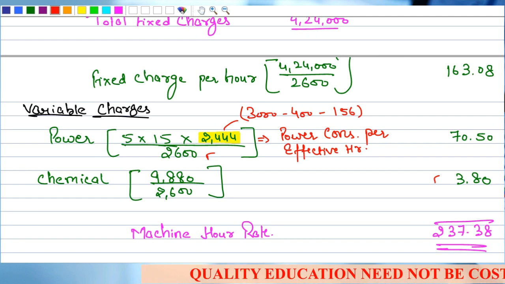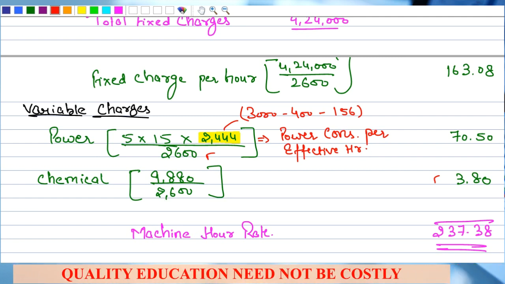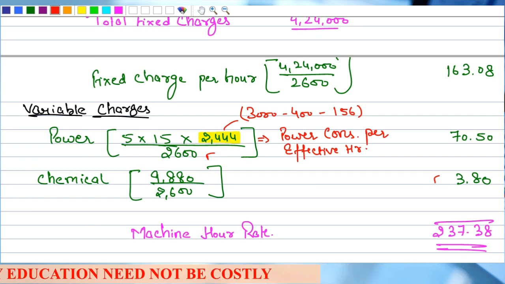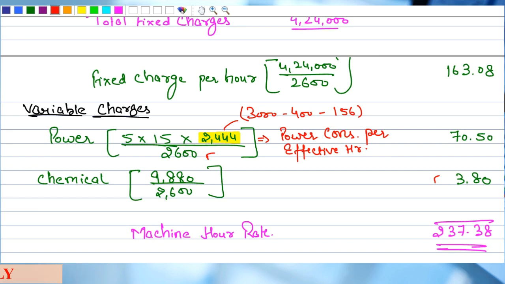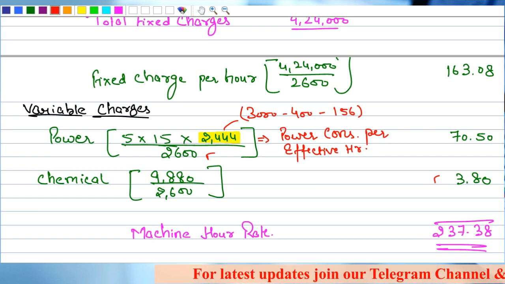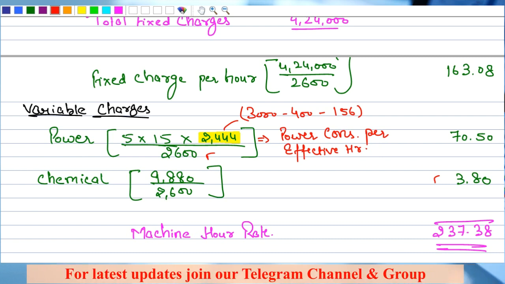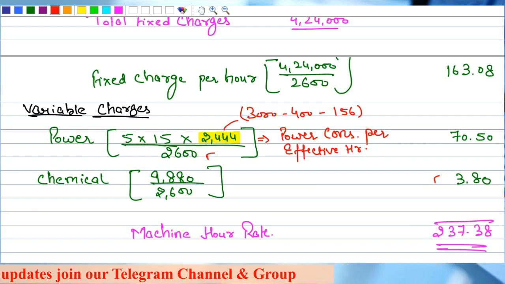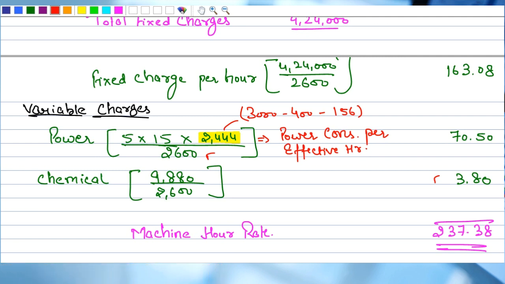Clear? Because the question is specifically given that there is no power consumption during the setup time, but there is production during the setup time. So that is why we do not subtract the setup time while calculating the effective machine hours, but while calculating the total power consumption we will subtract the setup time. Is that clear, sir? Any doubts in this thing? I hope this much is clear. Right? So you get the total machine hour rate 237.38.